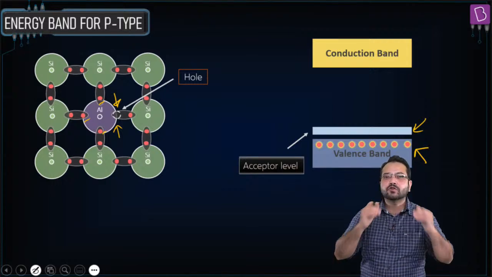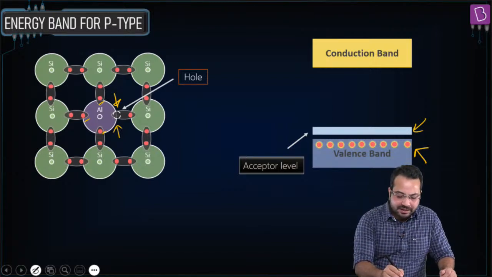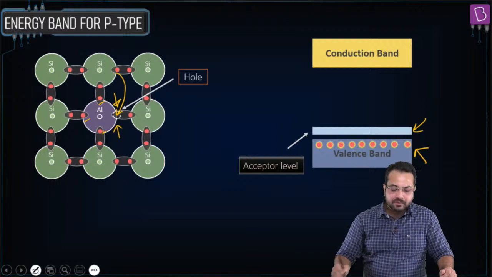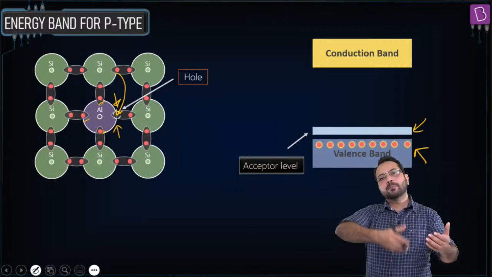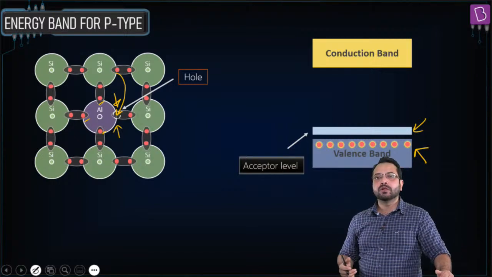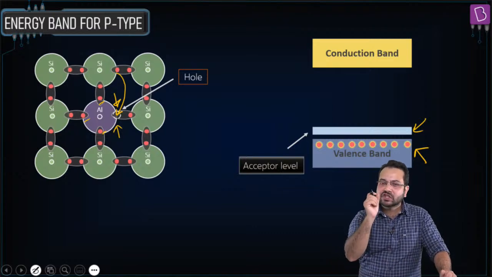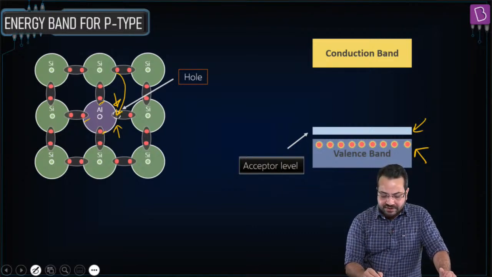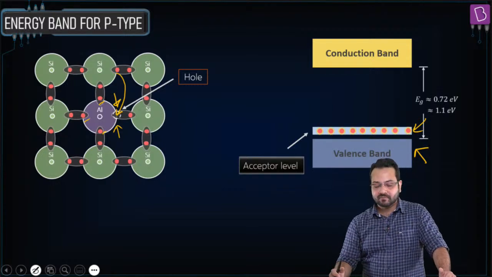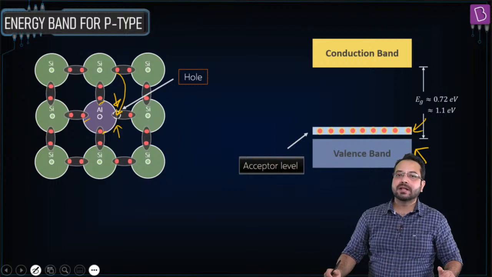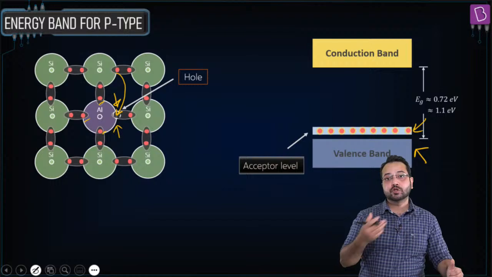Okay, it is very, very close to the valence band, which means if you provide a little bit of energy, then any electron from a bonded atom, any electron present in a bond, can break free from there and jump into this hole, which means holes will start moving. Is that correct? So you need a very small amount of energy for these electrons in the valence band to jump into this acceptor level, and once they have jumped into this acceptor level, holes are going to become mobile and holes are going to move and conduction is going to increase.